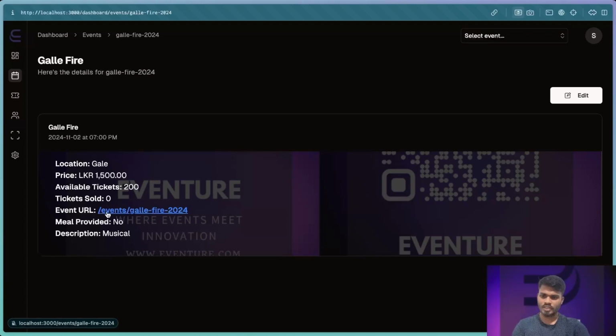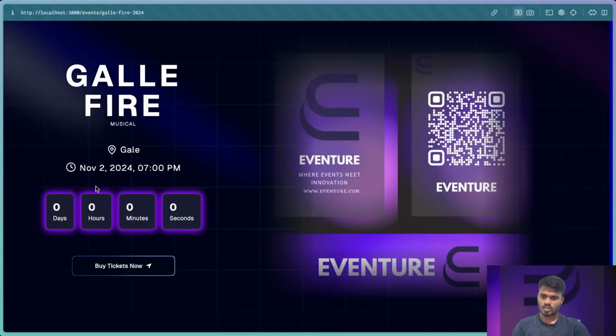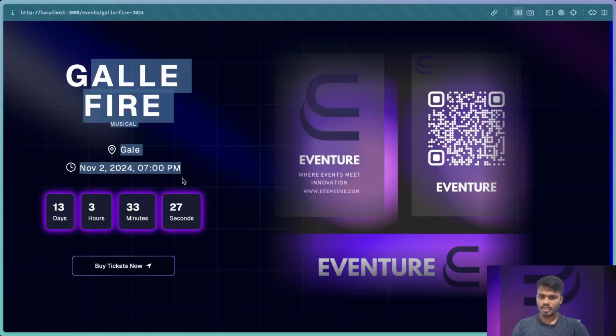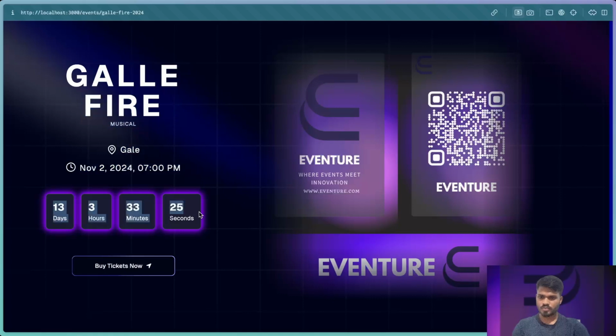By clicking this event URL, the user can go to the buy ticket page. On this page, the user can see the event name, location, and date and time. The user can also see the remaining days and time. Now we go to buy tickets.